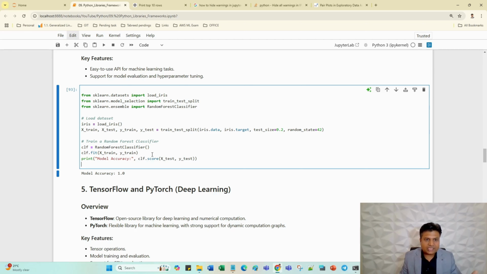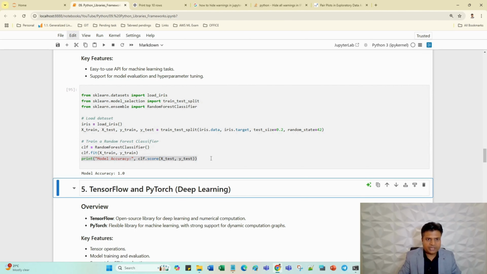And the maximum accuracy means maximum accuracy. There might be so many reasons, like overfitting and all, but we will come to those points later. Just try to understand how machine learning works. We are splitting the data, training the algorithm and testing the algorithm. That's it. Let me run this program.